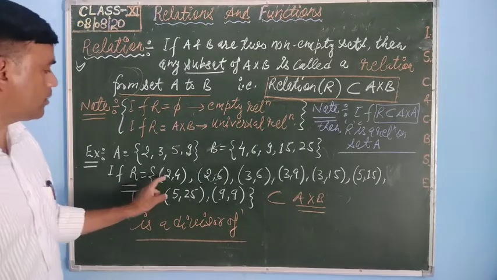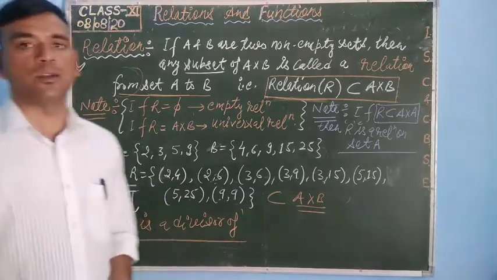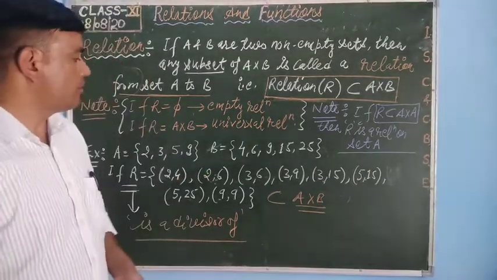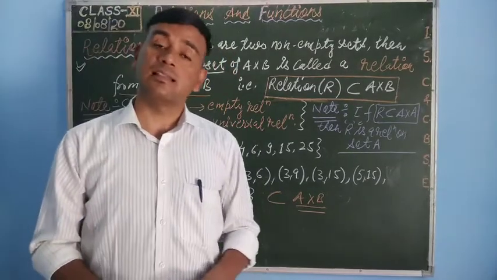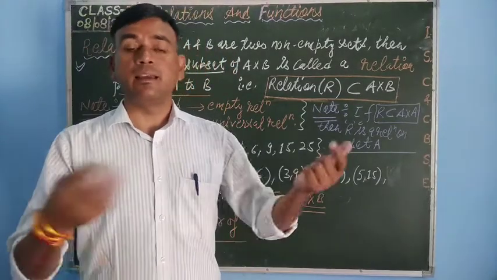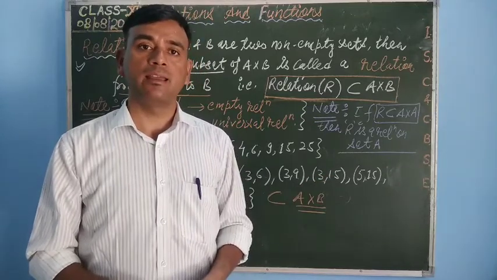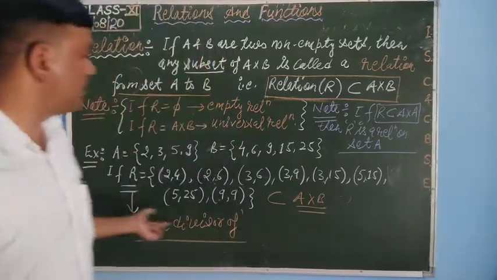It means the first component is a divisor of the second component. It means some more relations we can define here just like this: is less than, is a square of, is a multiple of. Such types of relations are there.